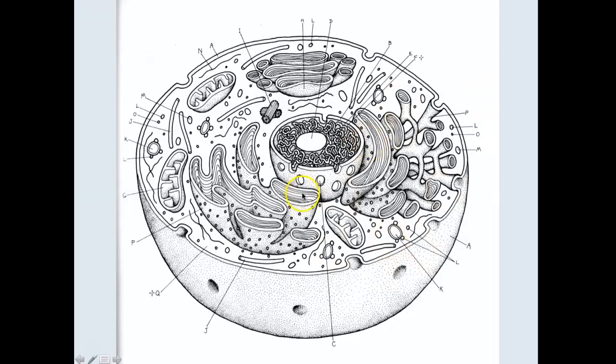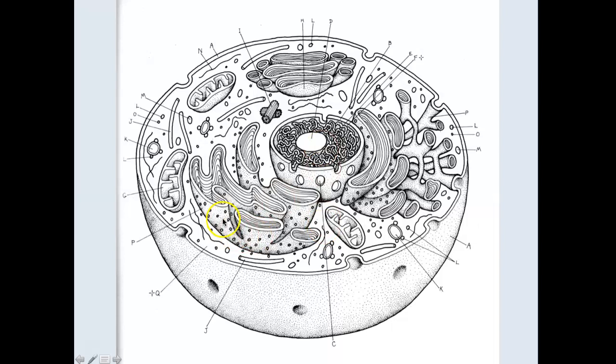Now, this is where it gets tricky. I have to admit, this is not the best diagram. But these little stringy-like things here, here, here, and this little line here, those would represent cytoskeletal fibers. Okay, so this is part of your cytoskeleton. This might be part of your cytoskeleton.